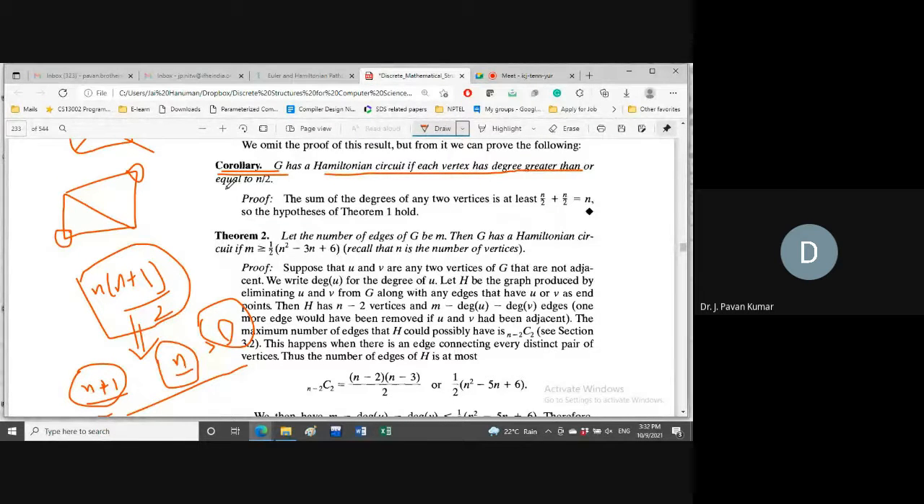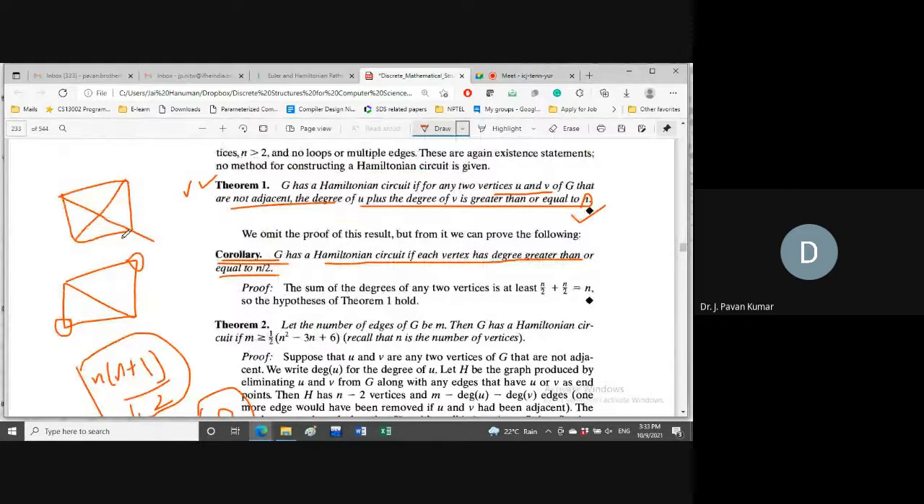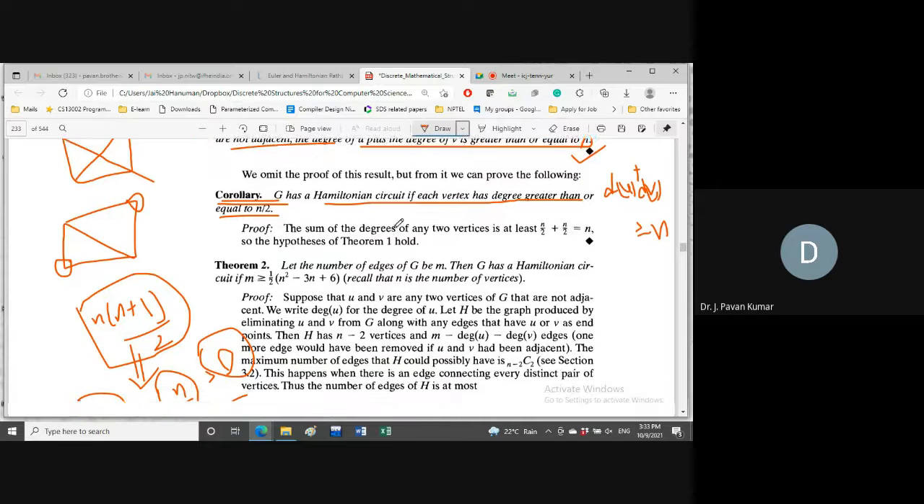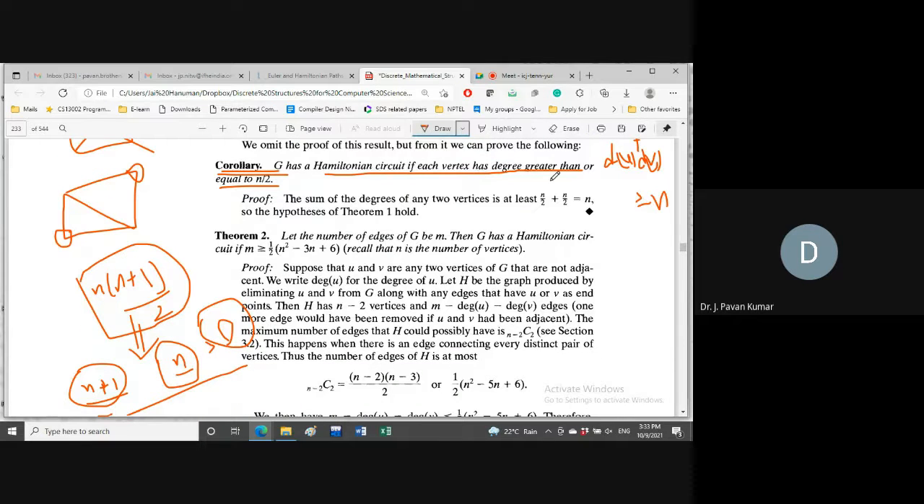Here the corollary is: if G has a Hamiltonian circuit, each vertex has degree greater than or equal to n by 2. What does it mean? From the theorem, let us consider two non-adjacent vertices u and v, with degrees d of u and d of v, and the sum of these two is greater than or equal to n. In this case each vertex has degree at least n by 2, so degree of u is at least n by 2 and degree of v is at least n by 2. So the sum of these two is greater than or equal to n.